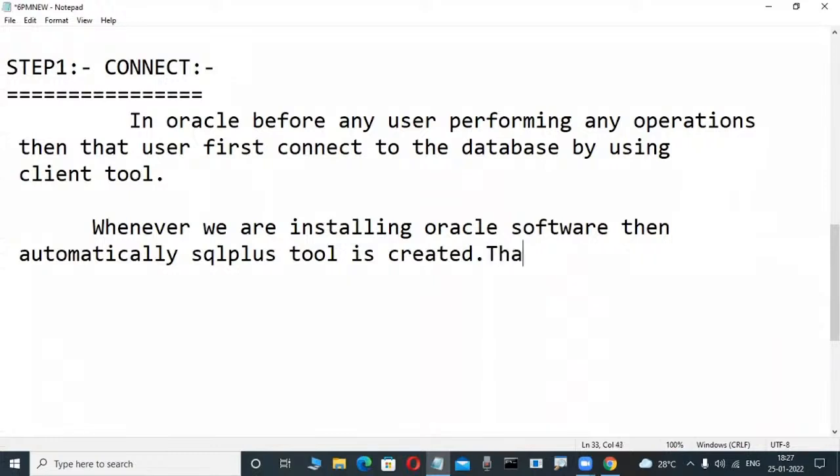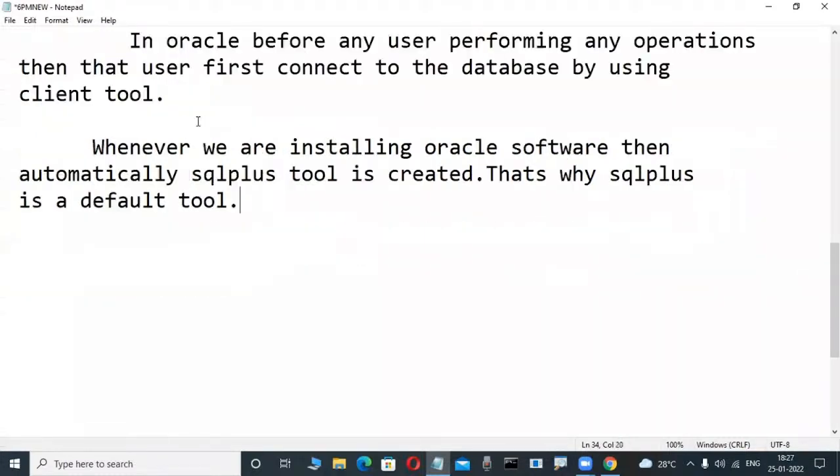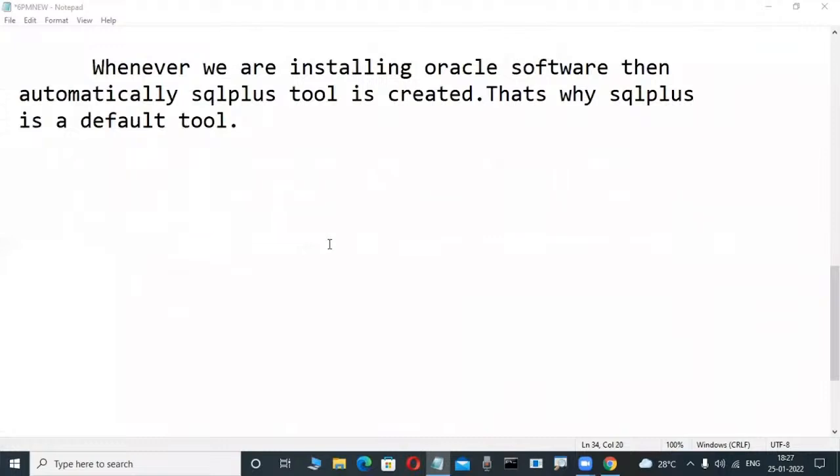That's why SQL Plus is a default tool. Default tool means you are not required to install it. That's why SQL Plus is a default tool.